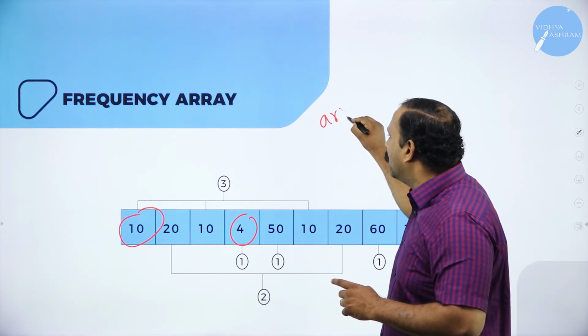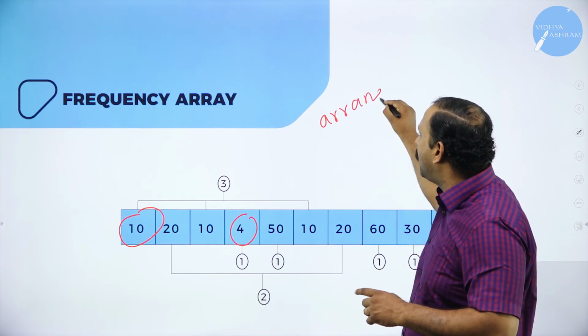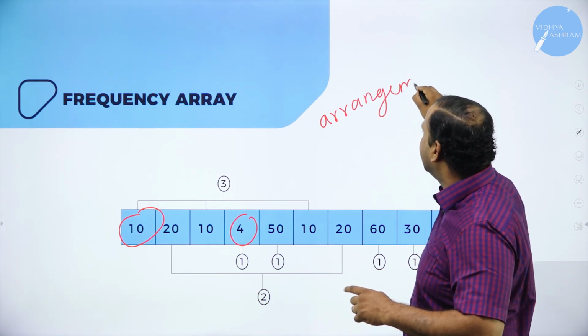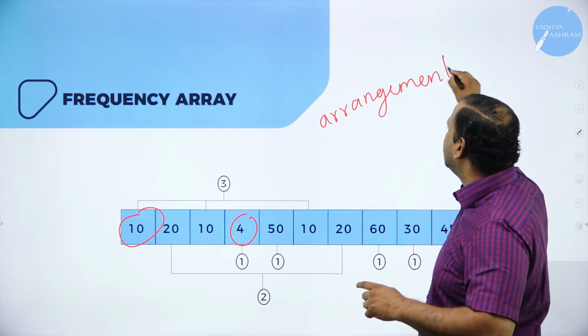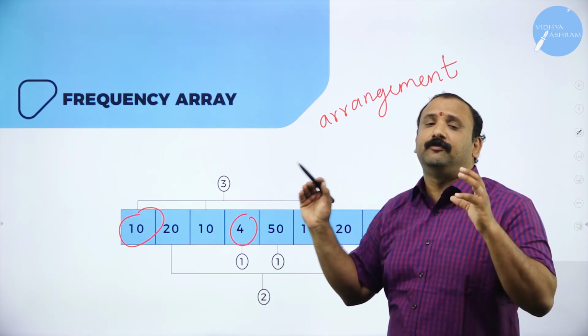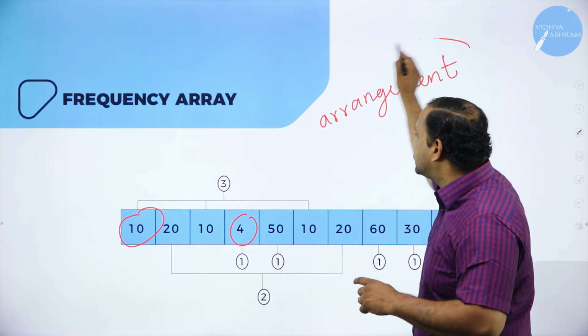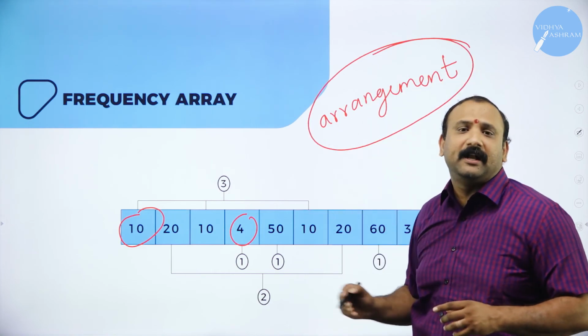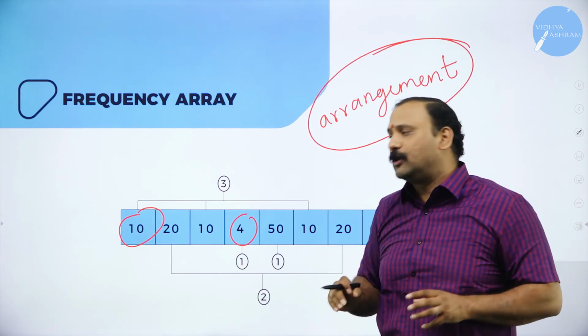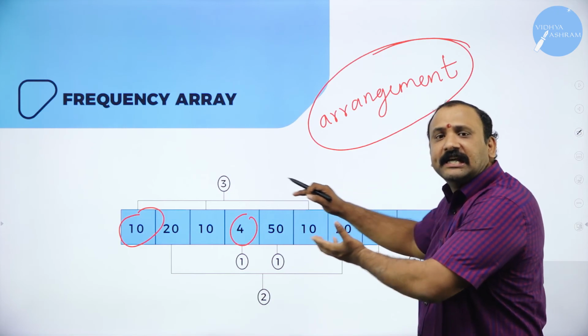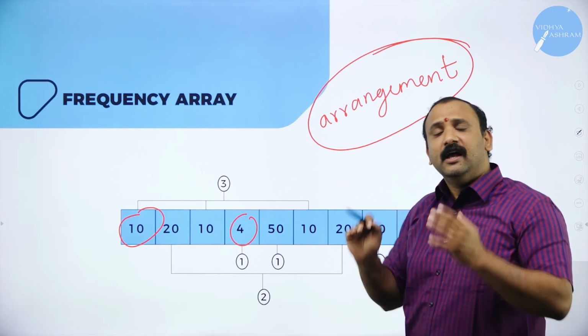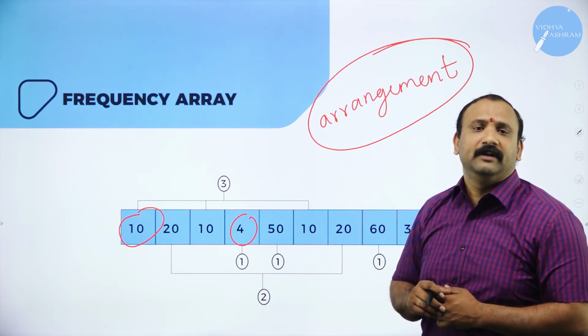That's why I would always like to stress this word arrangement, because arrangement matters a lot when it comes to the frequency. You need to arrange the data in a particular manner. You need to put it in a particular way so that there is a sequencing that happens altogether in the organization of data.